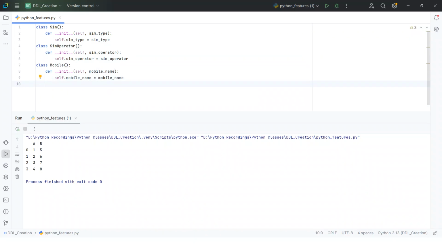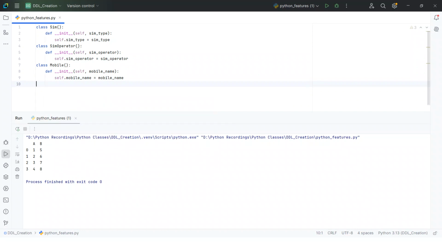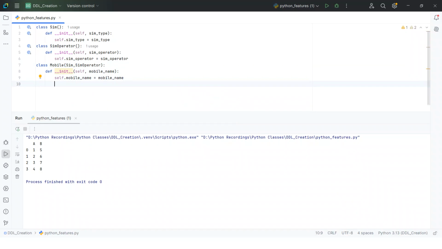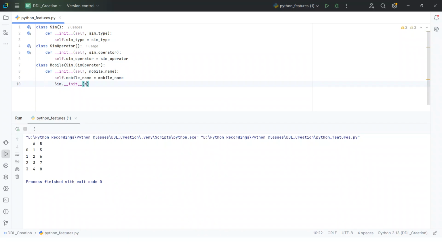And after that I will call the parent classes, like parent classes are Sim, comma, SimOperator. So here I will call Sim.__init__(self, sim_type).